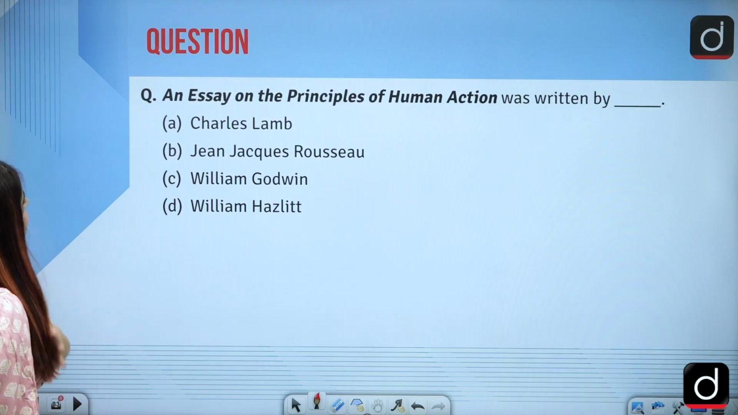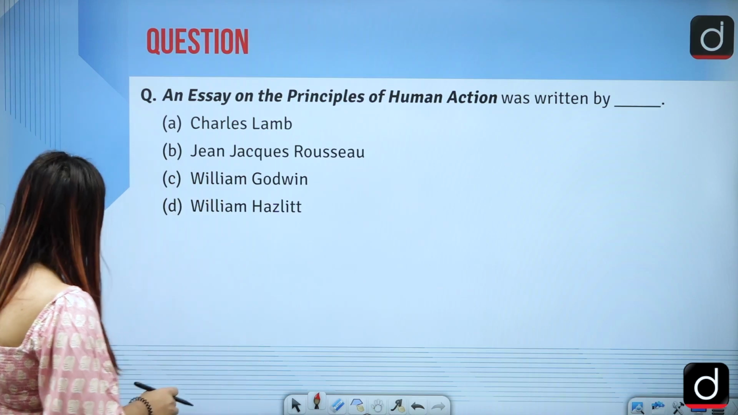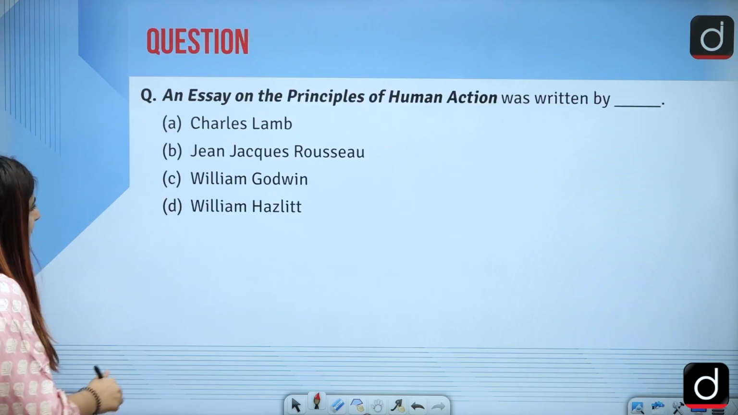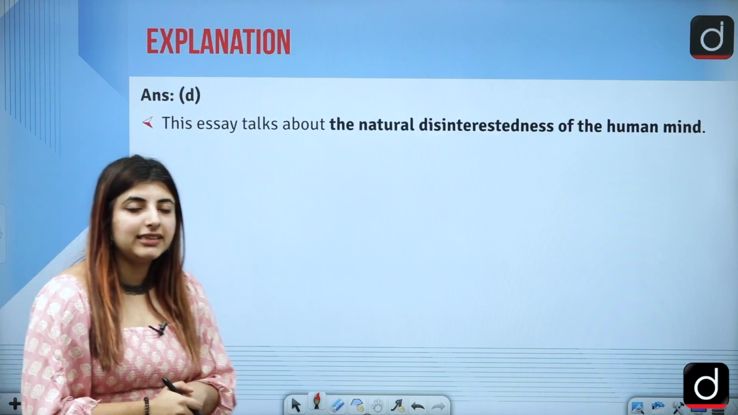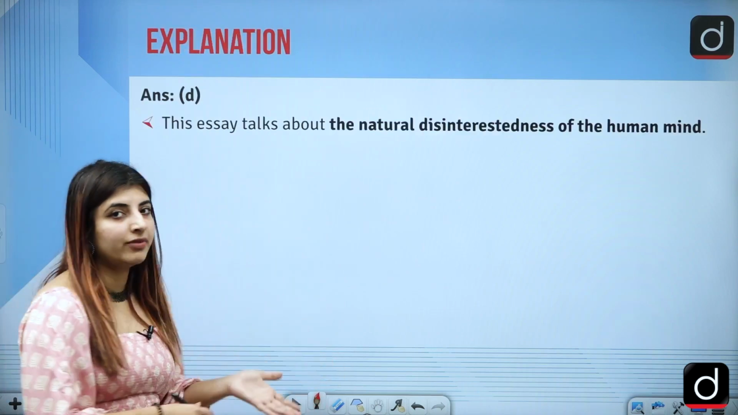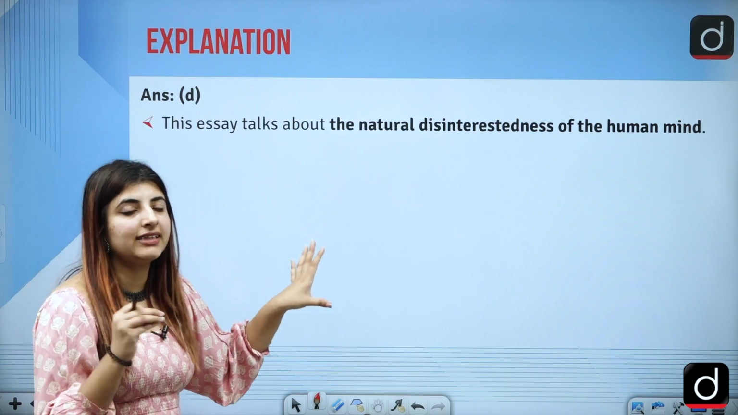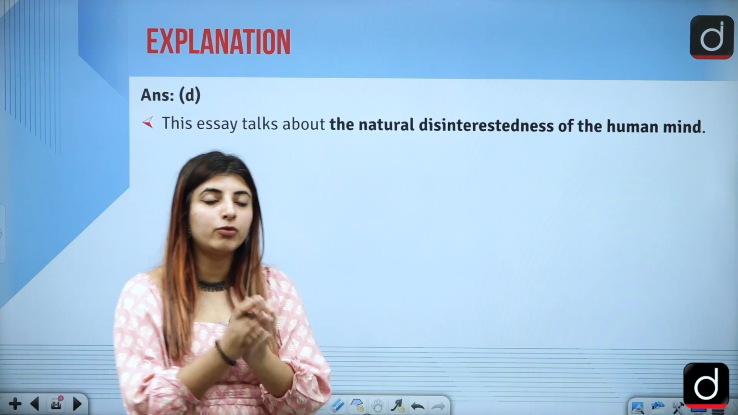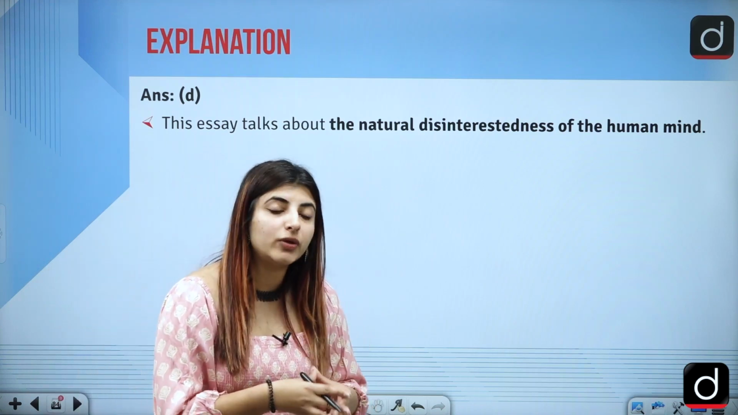Next is, An Essay on the Principles of Human Action was written by whom? It was written by option D, that is William Hazlitt. So what does this essay deal with? The essay is related to human action. It deals with the natural disinterestedness of the human mind, that is, how the human mind is at some point of time disinterested also in certain things.